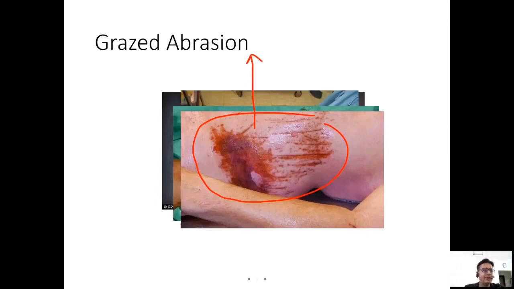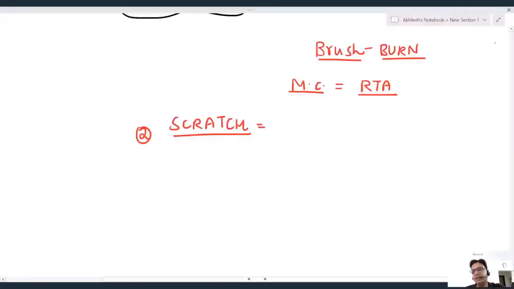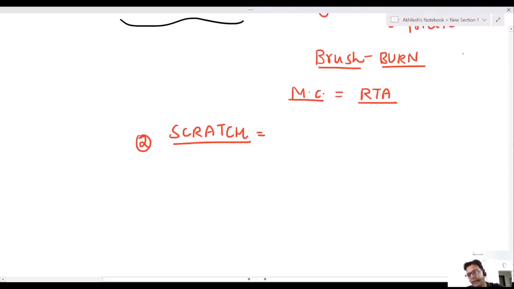When you are dragging over the ground, there is a chance of burn, a chance of abrasion. That is a brush burn. So it looks like a burn. It looks like a brush shape. You can see the shape looks like a brush. That's why it is known as brush burn.